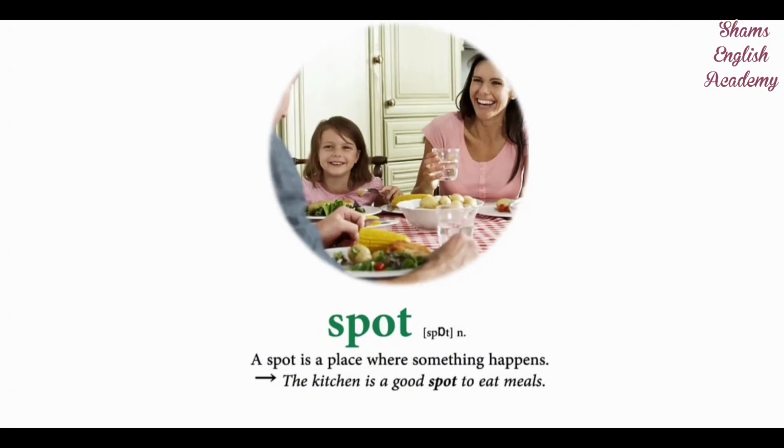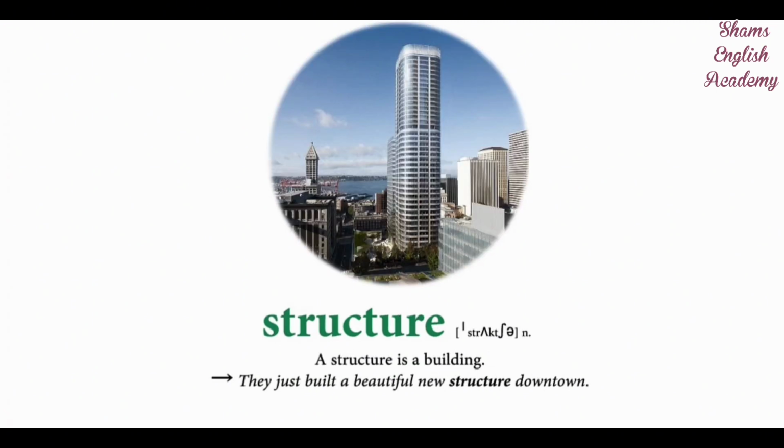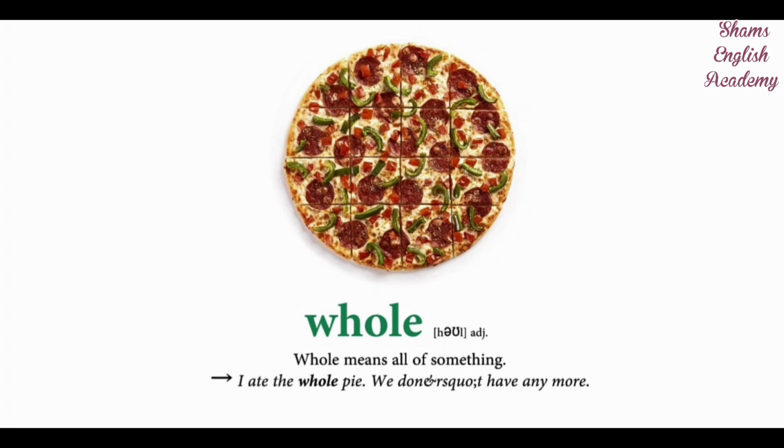Spot. A spot is a place where something happens. The kitchen is a good spot to eat meals. Structure. A structure is a building. They just built a beautiful new structure downtown. Whole. Whole means all of something. I ate the whole pie. We don't have any more.